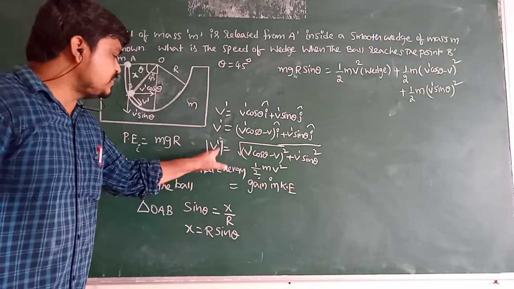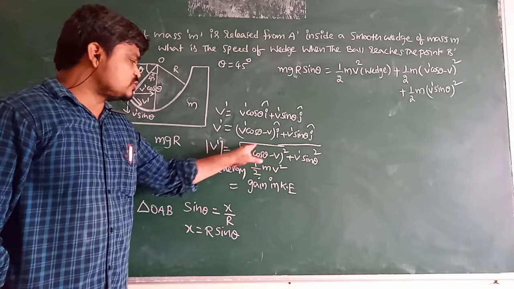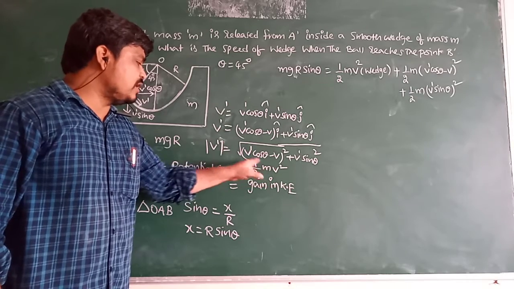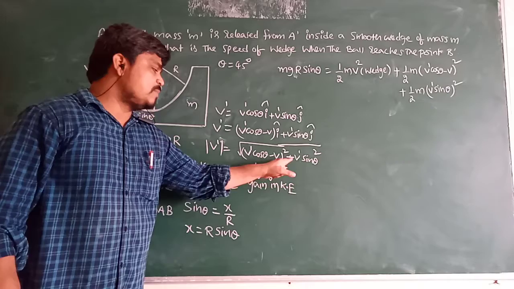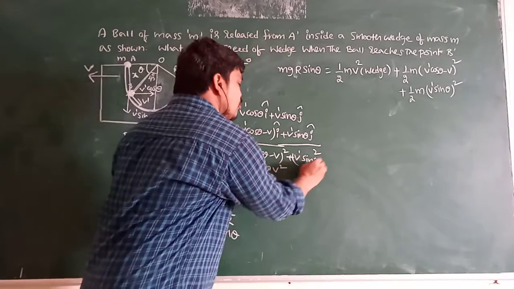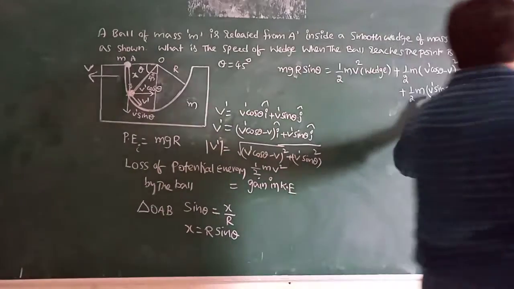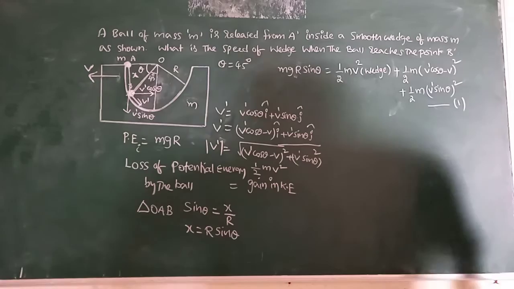So the kinetic energy is half m (v dash cos theta minus v) whole square plus half m (v dash sin theta) whole square. So you can write like this. Say this is equation 1.